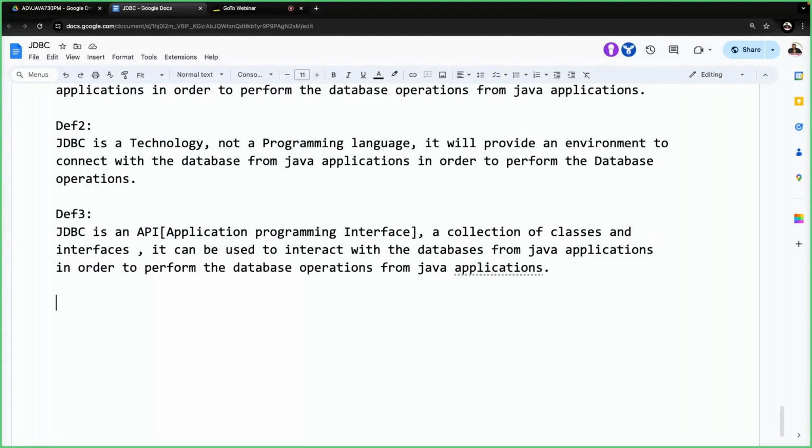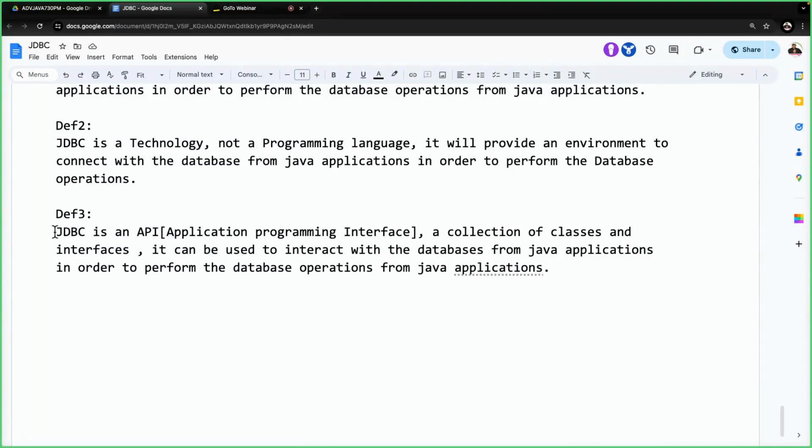Now the point here, what we are understanding the content here. Observe carefully, all of you. What is the point I'm telling you? JDBC is an API, application programming interface, which means a collection of classes and interfaces. Understand my point here? A collection of classes and interfaces. It can be used to interact with databases from Java applications in order to perform database operations from Java applications. This is definition 3.